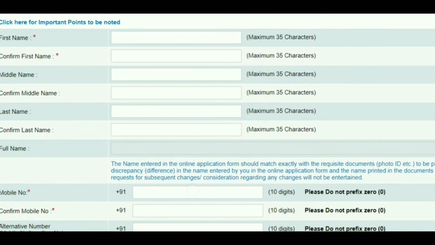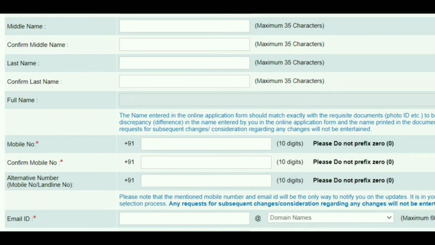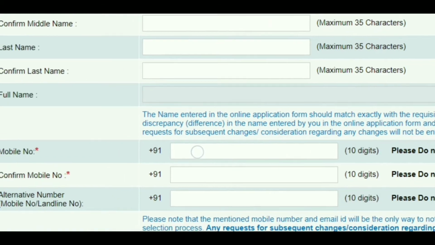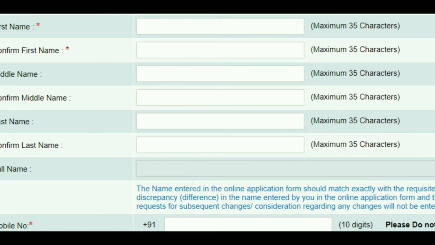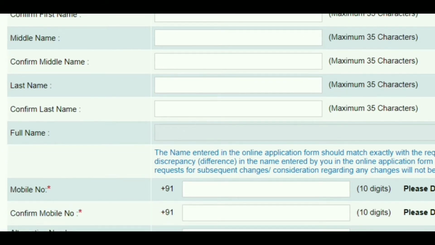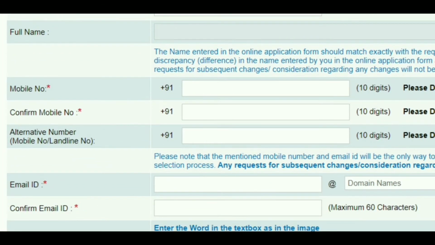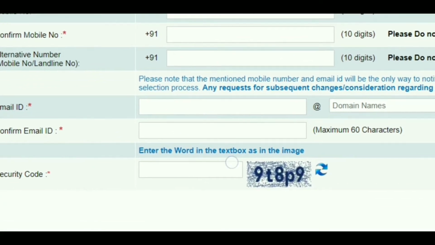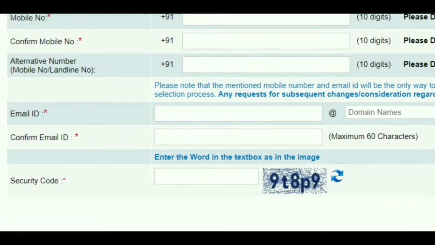Once you enter the first name and last name, you will get the full name here automatically. Check this full name against your 10th class memo, whether both are the same or not. If it is the same, then it's fine. If it is not the same, modify it accordingly, and enter your mobile number here and confirm your mobile number again. If you want to give any other mobile numbers, you can give, or else you can leave that. Enter your email ID here.